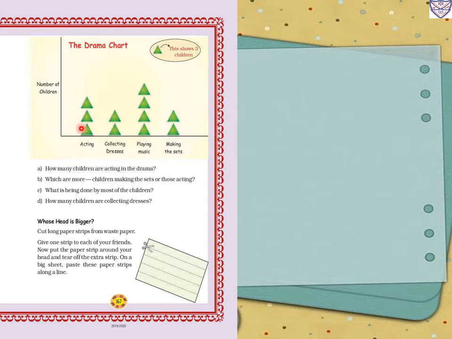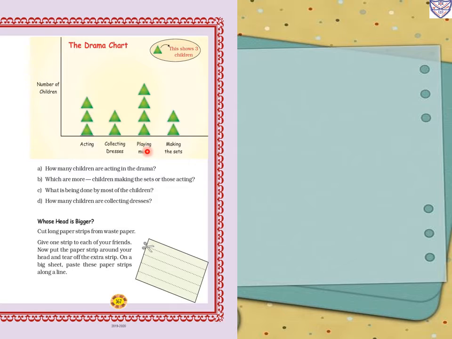So first they are acting. How many triangles? 1, 2, 3. 3 triangles means 3 3s are 9. One triangle represents 3 children. So 9 children. Now in second, collecting dresses. How many triangles? 1, 2. 2 3s are 6. 6 children.